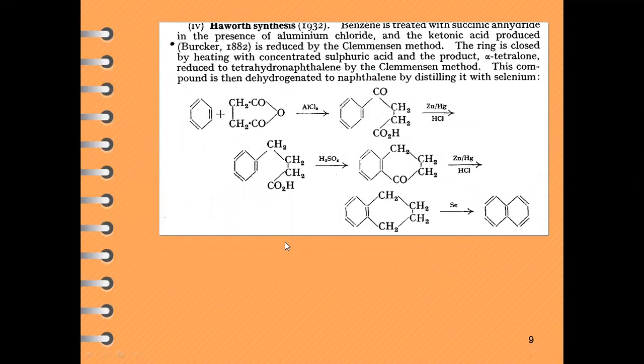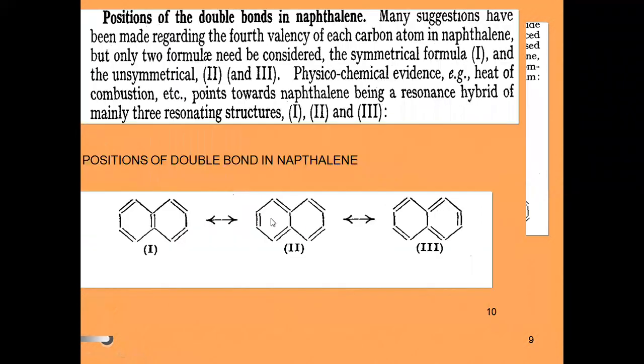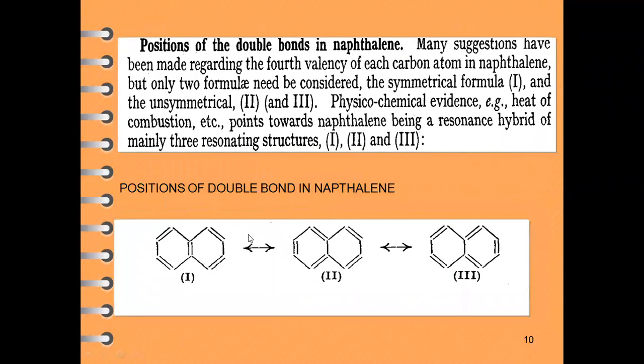So today we will start. Now next, how are we going to confirm the positions of the double bonds in naphthalene? Like benzene, we know the benzene ring. Kekulé proved the structure of the benzene ring, and all three double bonds in the benzene ring are continuously migrating. Continuously, the pi cloud of electrons is produced in the case of the benzene ring. And in the case of naphthalene also,